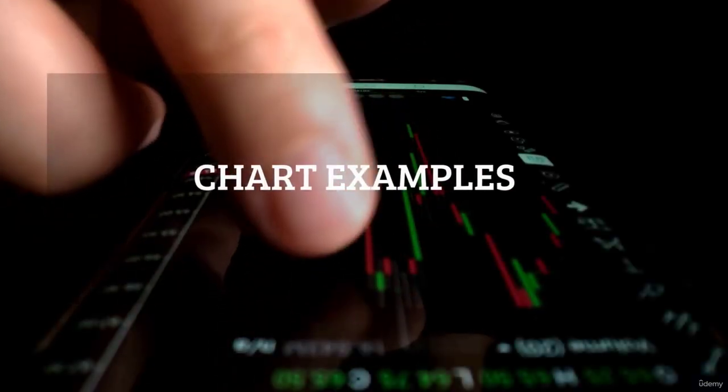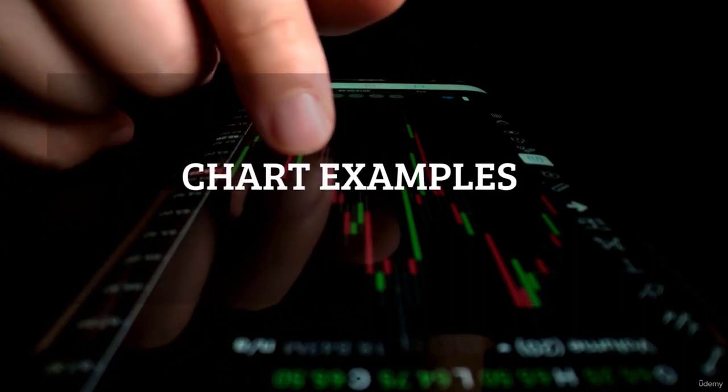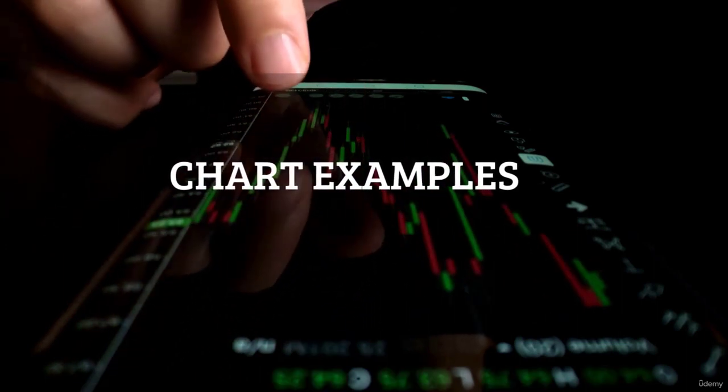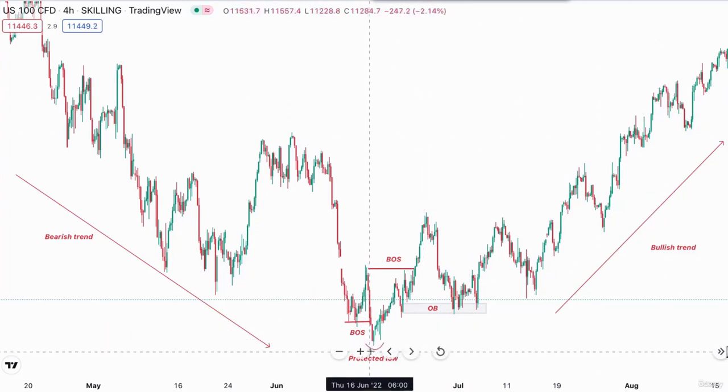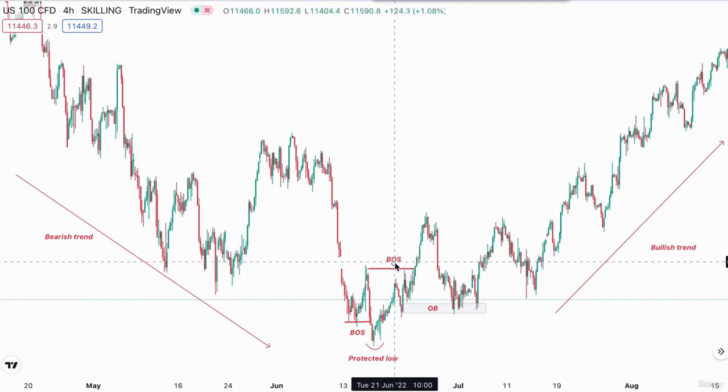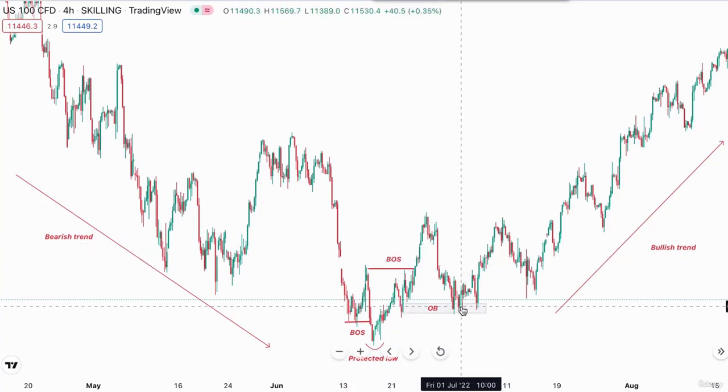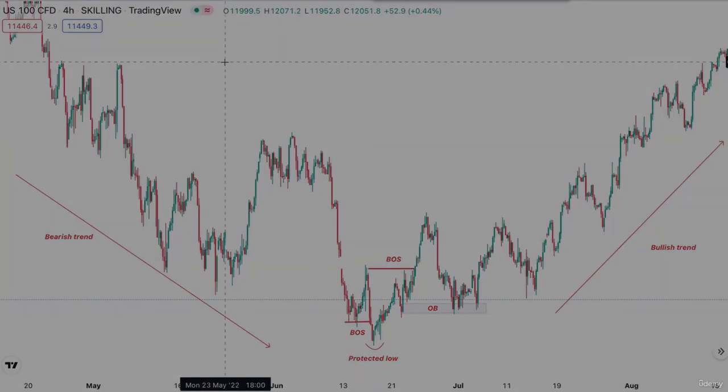Let's move on now to the chart to see some examples so that you can understand this concept better. We are using Nasdaq for our chart. We can observe this change of character from bearish to bullish. When price reached this last swing low, it made the bullish break of structure, returned back to the order block, and continued higher. After getting back to the order block, we can switch the time frame to 15 minutes to optimize our risk-reward ratio and increase accuracy.